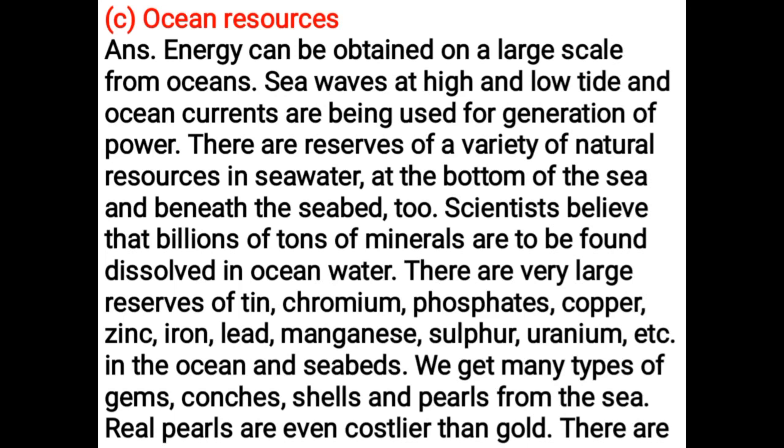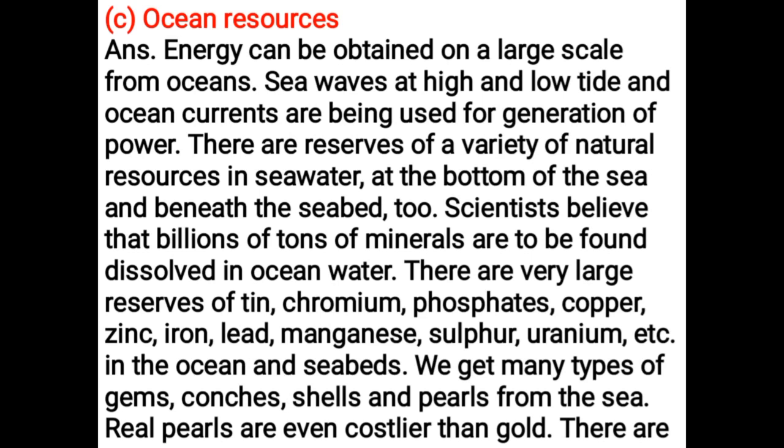Ocean resources. Energy can be obtained on a large scale from oceans. Sea waves at high and low tide and ocean currents are being used for generation of power. There are reserves of a variety of natural resources in sea water, at the bottom of the sea and beneath the seabed too. Scientists believe that billions of tons of minerals are to be found dissolved in ocean water. There are very large reserves of tin, chromium, phosphates, copper, zinc, iron, lead, manganese, sulfur, uranium, etc. in the ocean and seabeds.